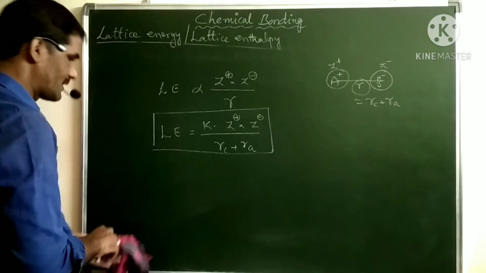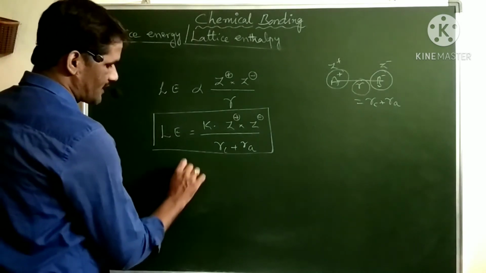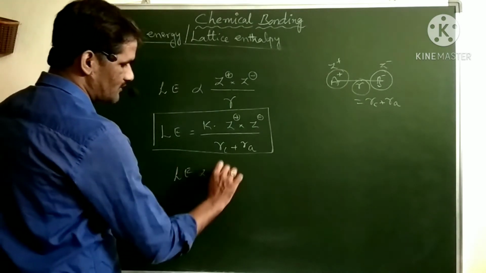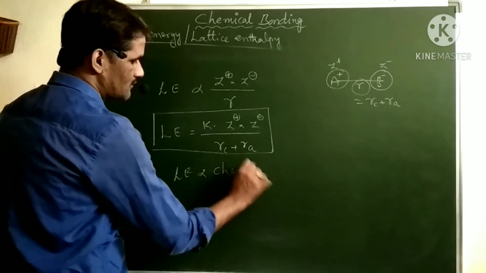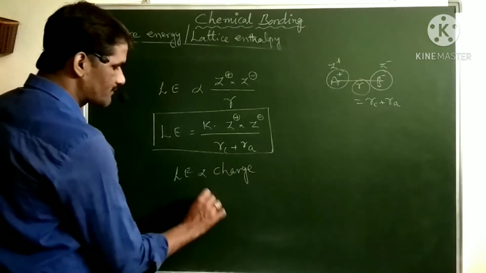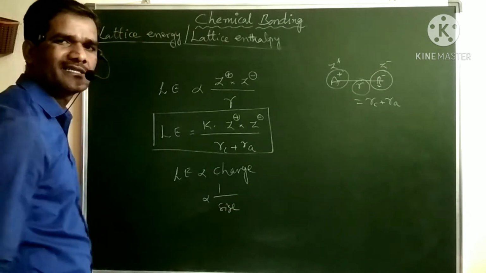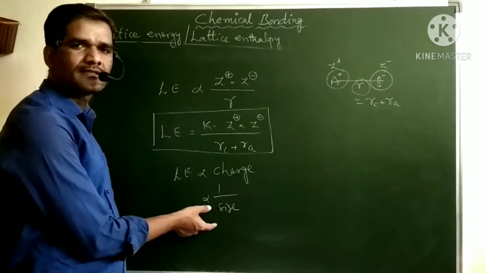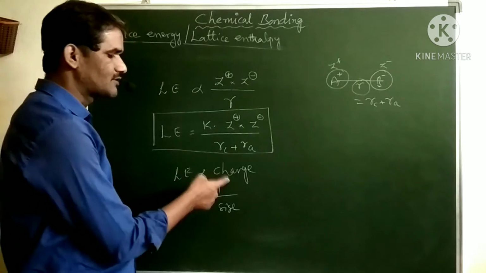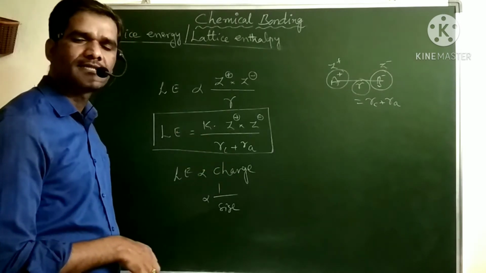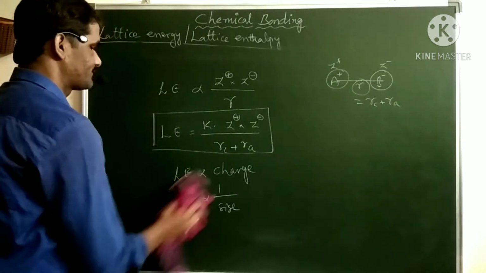So we can say directly that lattice energy is directly proportional to charge and inversely proportional to the size of the ions. So as the size of the ions increases, lattice energy decreases. As the charge on the ions increases, lattice energy increases.